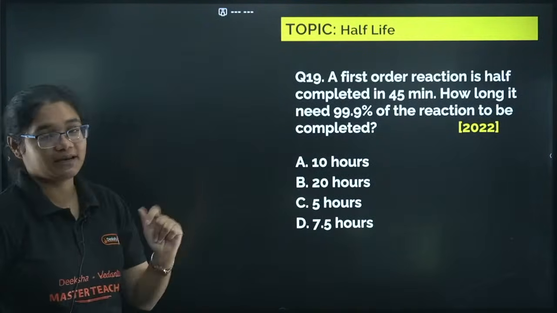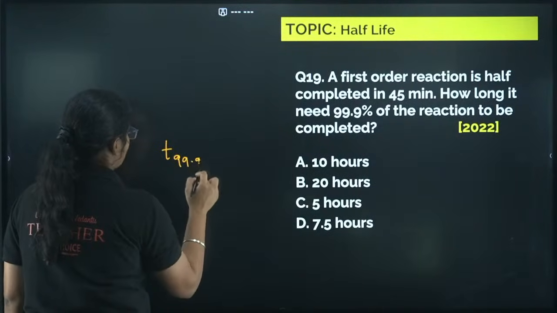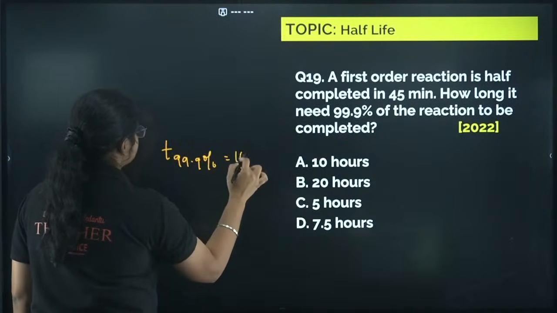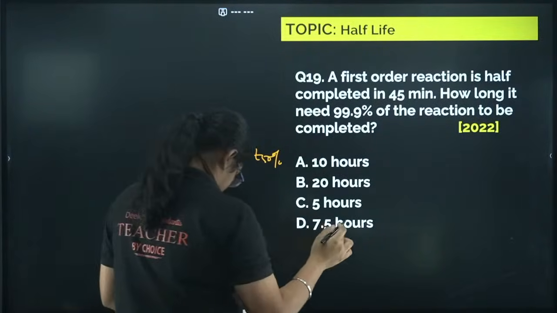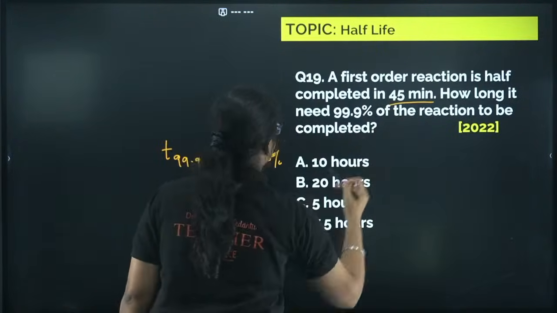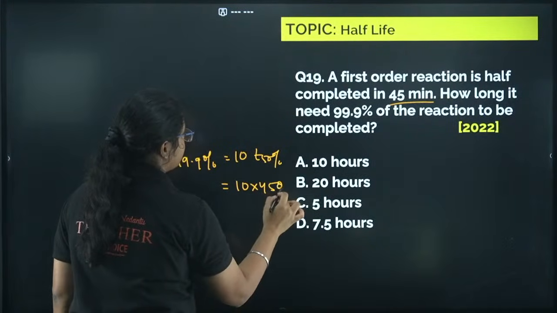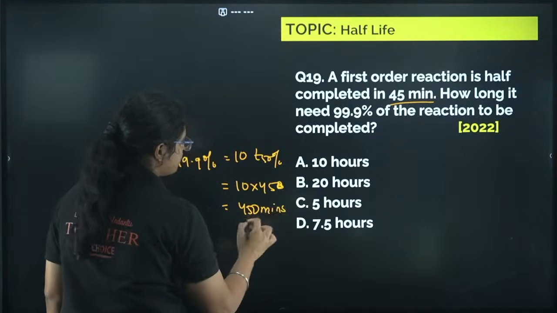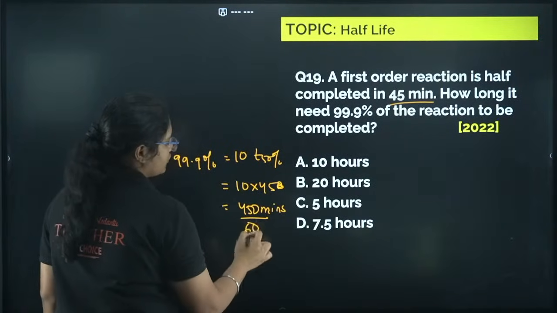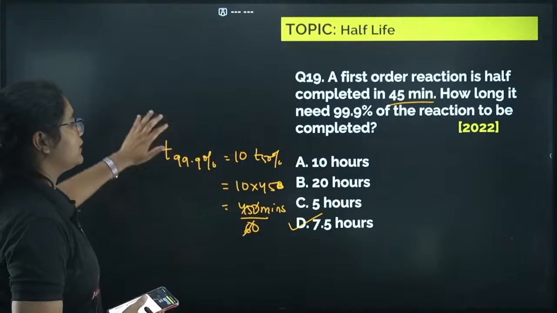This question is also a very tricky question. You can solve it in a fraction of a second if you know this one formula. T 99.9% is 10 times T 50%, right? So we have how much? 50% time is 45 minutes. So T 99.9% will be 10 into 45 minutes, that is equal to 450 minutes. Now options are in hours. Divide by 60, so you will get 7.5. That is option number D here.